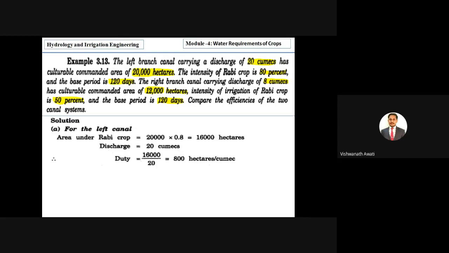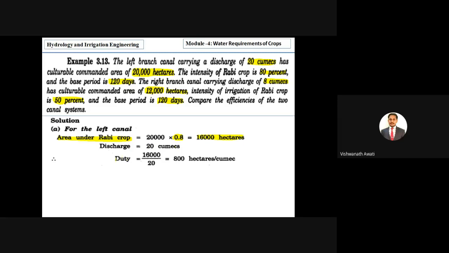Right, first for the left bank canal. The area under the rabi crop: even though they have given 20,000 hectares, only 80% is the intensity of rabi, that's 0.8. So out of 20,000, only 80% is considered. Then we are getting the area under the rabi crop as 16,000 hectares. Then the discharge is given as 20 cumecs.